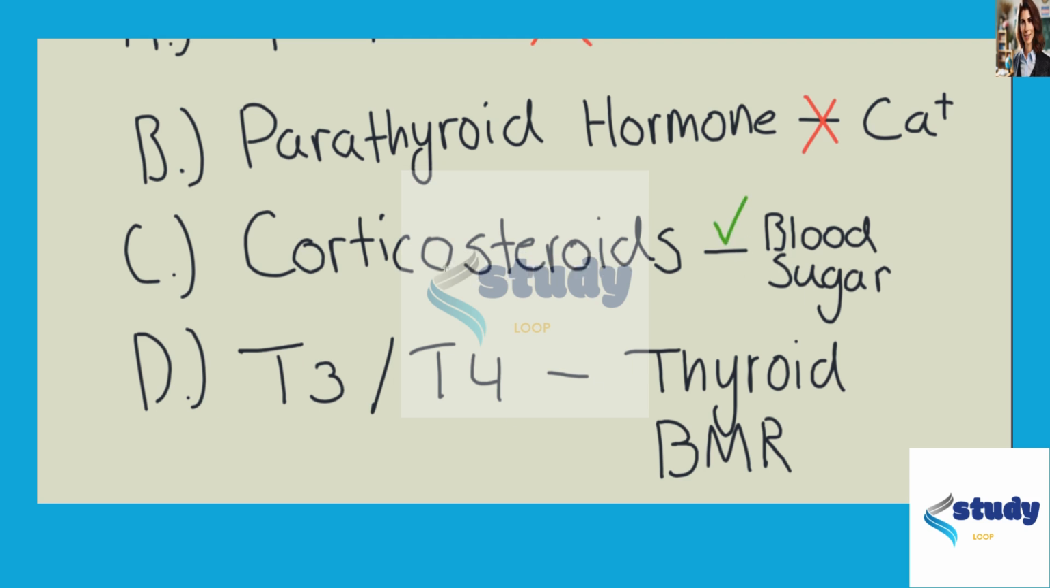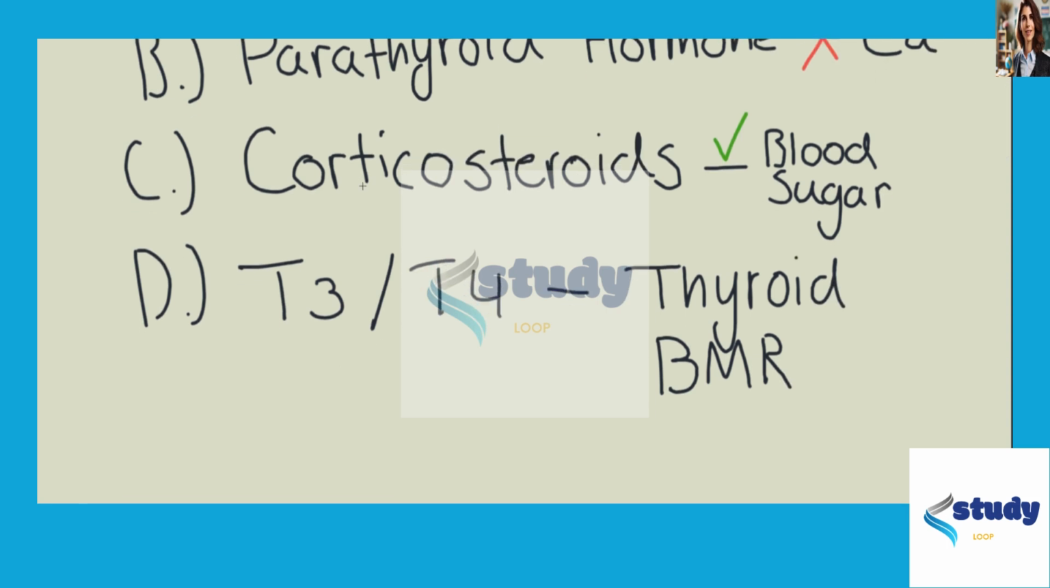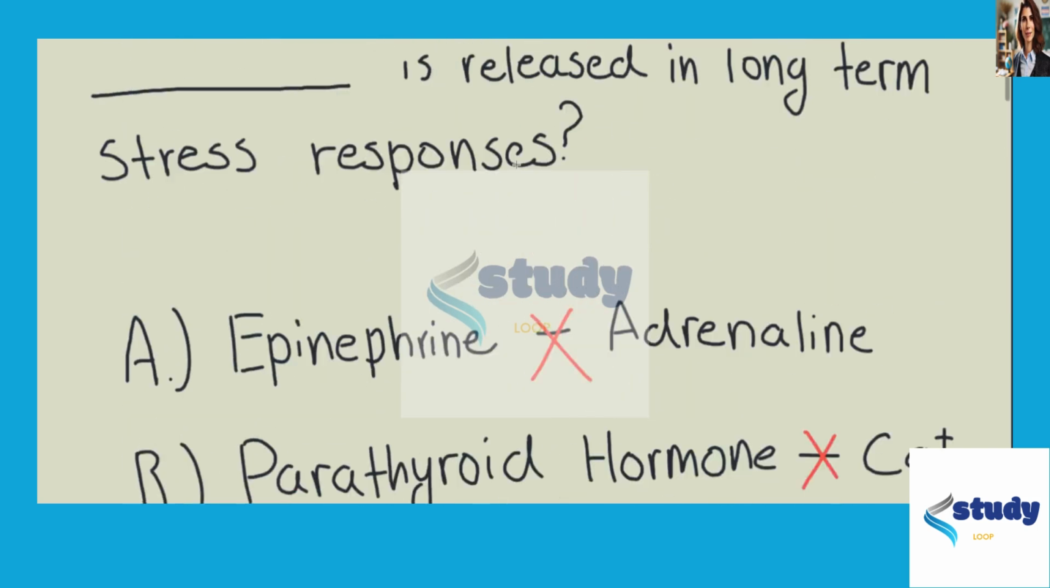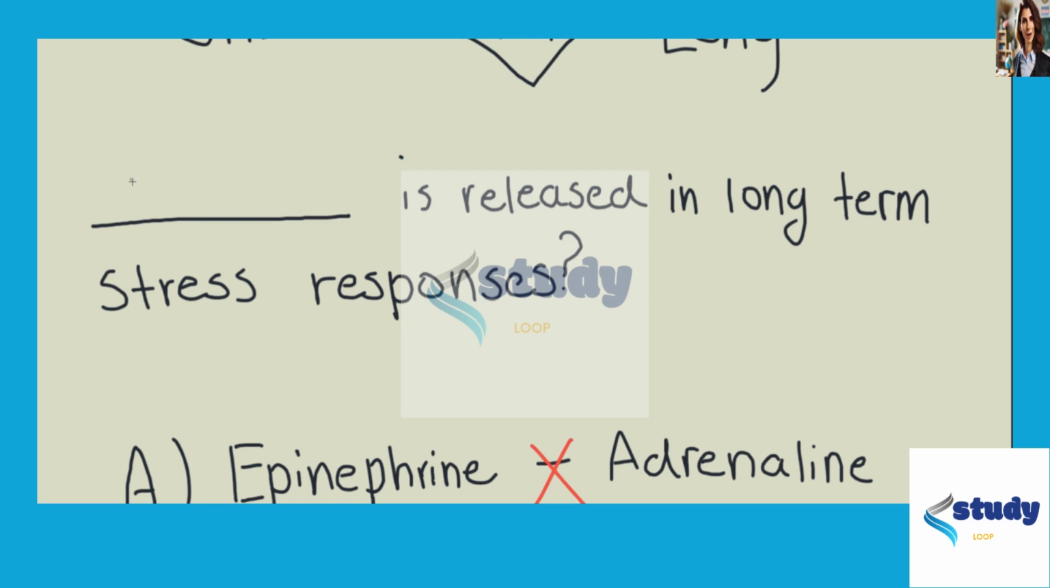And then T3 and T4, these are hormones produced by the thyroid. They help regulate basal metabolic rate. So we're talking basal metabolic rate, not a special adaptation. So we can again eliminate this answer. And that helps us to see that the correct answer is C. So when we're going through this, we can say that corticosteroids are the correct answer for this particular problem.